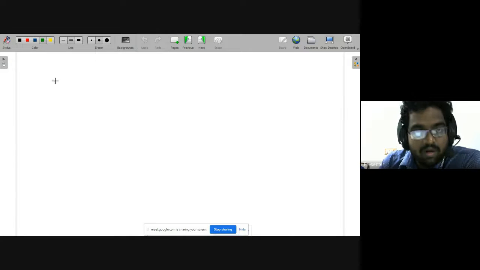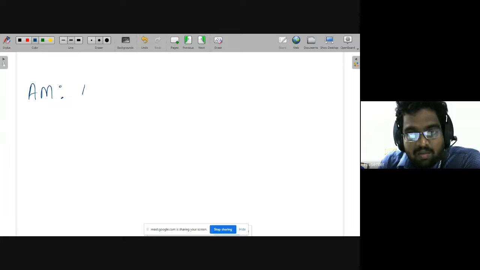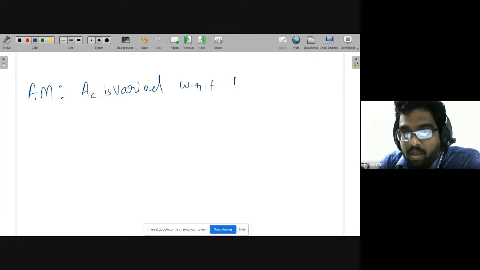Then in analog modulation, there are three types of modulation. Quickly, we will see the definition of each modulation. So the first one is AM modulation. AM means the amplitude of the carrier, AC, is varied with respect to the AM. AM means what?